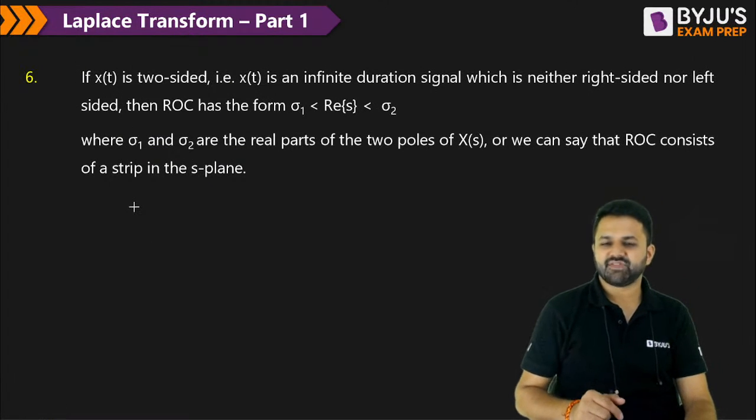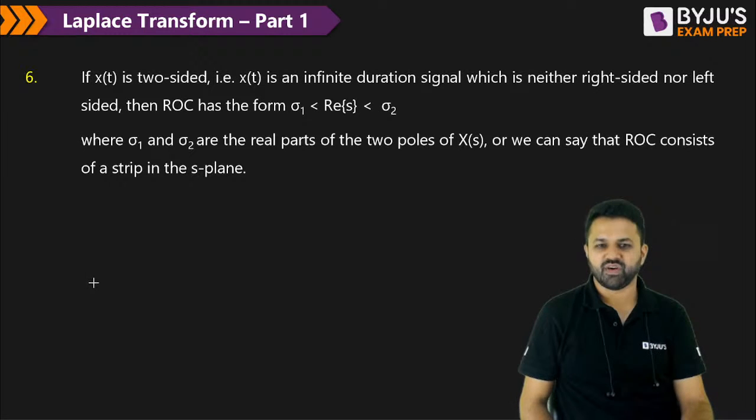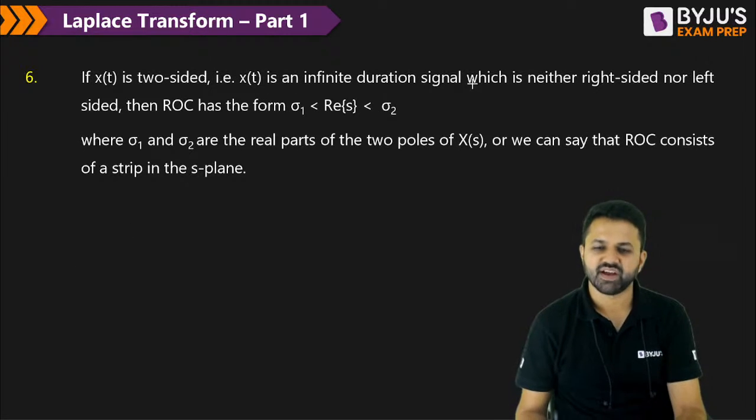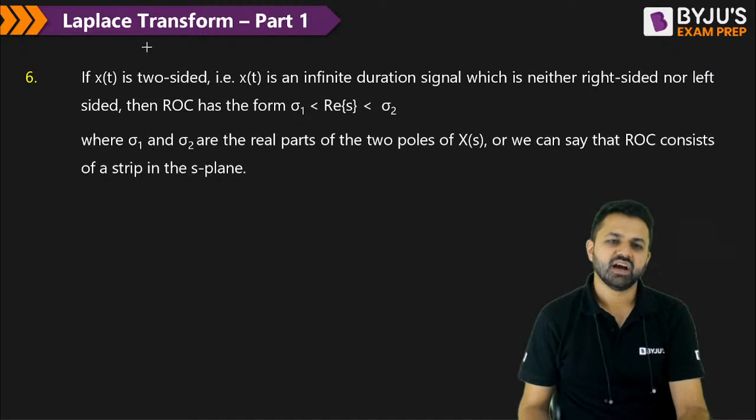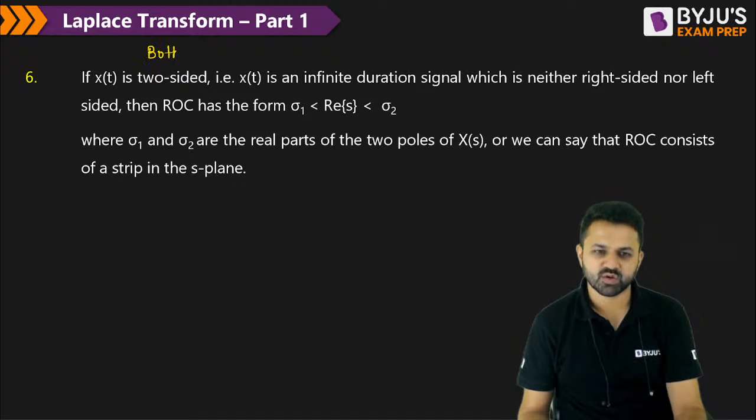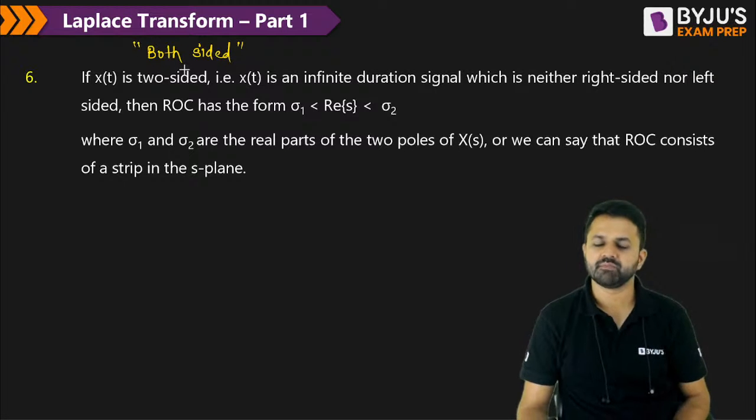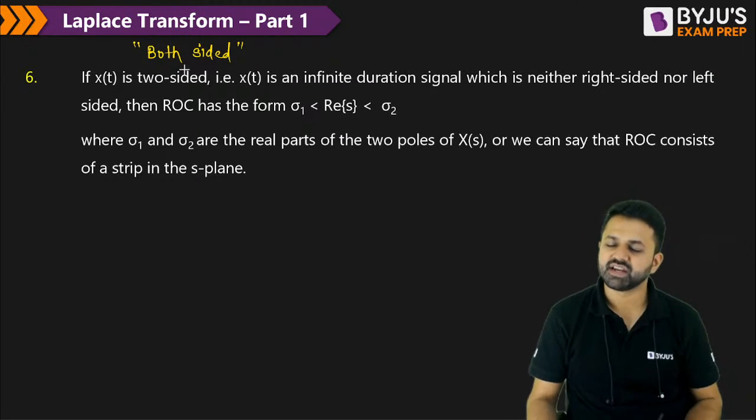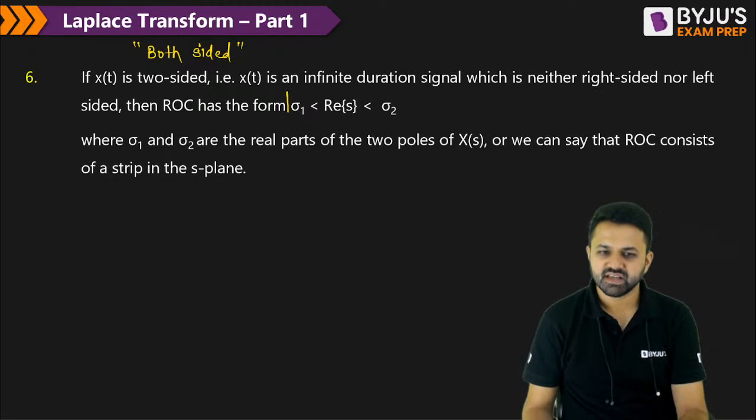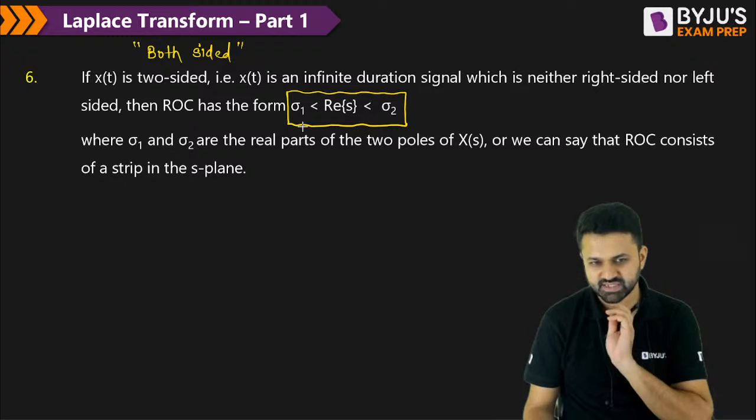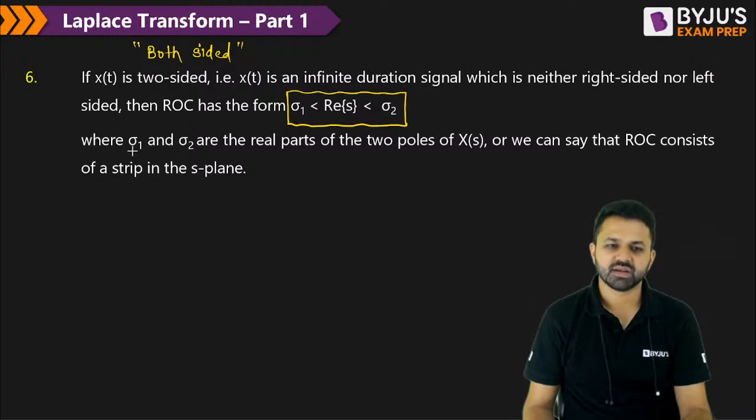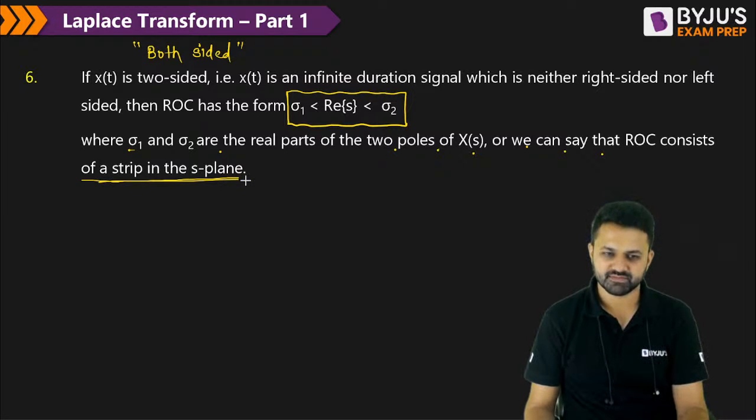And if the signal is of infinite duration, which is neither right-sided nor left-sided, that means the signal is two-sided, or both-sided, meaning it has some part on the negative side and some part on the positive side. Then in this case, the ROC will be a strip between the two poles, sigma 1 and sigma 2. Sigma 1 and sigma 2 are the real parts of the two poles, or we can say that the ROC consists of a strip in the S plane.